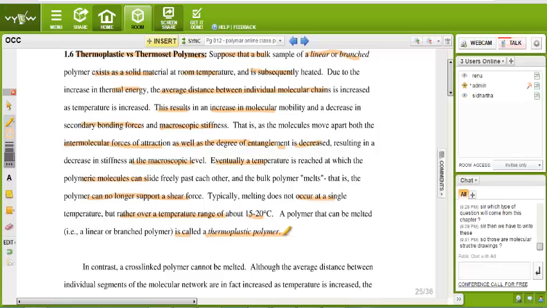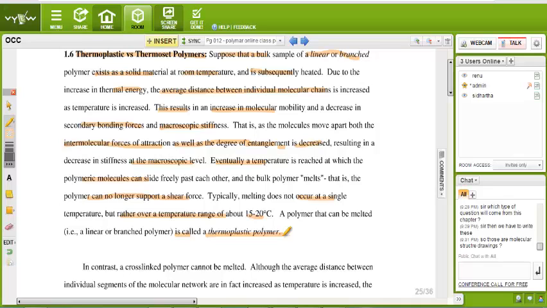So if your chain has 1,000 methane units, suppose at 15 degrees 100 are broken, then increase your temperature to 16 degrees, another 100 are broken. Now increase to 17 degrees, 500 atoms are broken, and at 20 degrees centigrade all atoms are broken